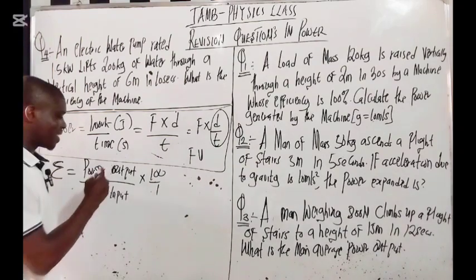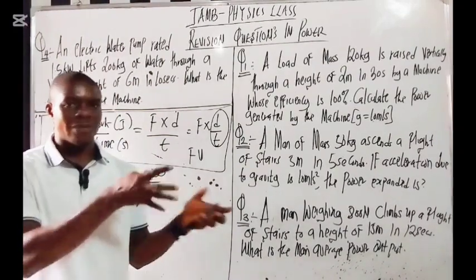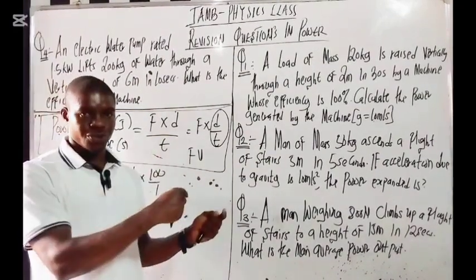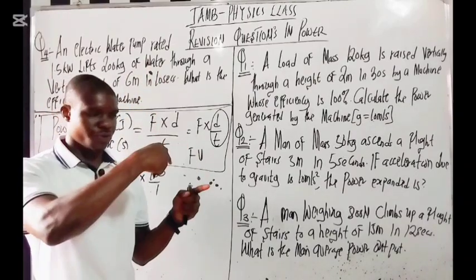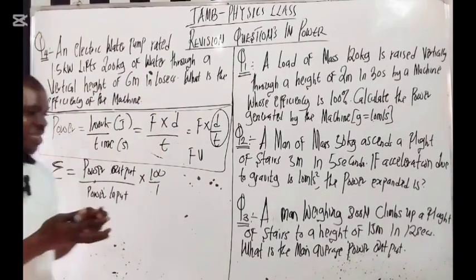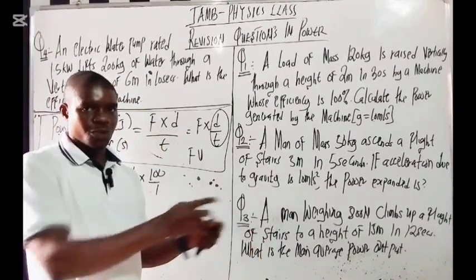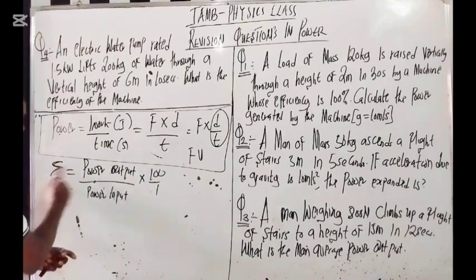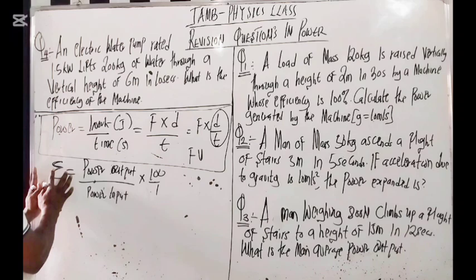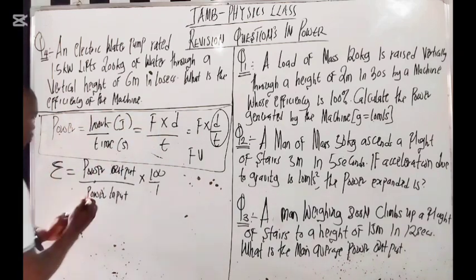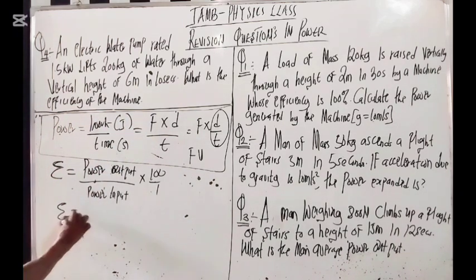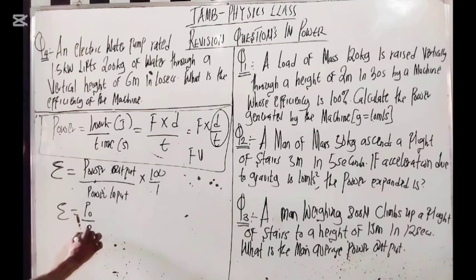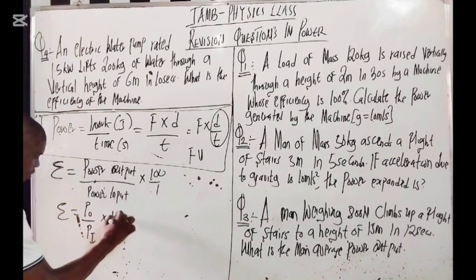Power output is the work you have produced, while power input is the amount of work you put in to produce that work. So you can just say efficiency is equal to P over Pi times 100 over 1.